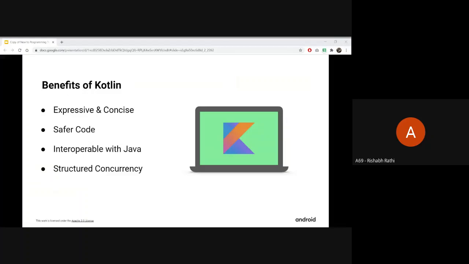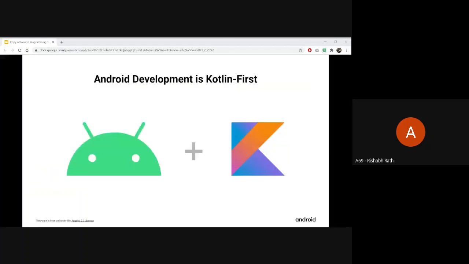Third, the best thing is that it is 100% interoperable with Java, which means you can call Java based code from Kotlin and vice versa. So if you already have an Android app in Java and you want to add some Kotlin to it, you can do that because it is interoperable. Another key benefit that Kotlin offers is structured concurrency with Kotlin coroutines. They simplify background task management for everything from network calls to accessing local data, which are common in mobile applications. Kotlin is now the fourth most loved programming language, according to the Stack Overflow survey. So it will be great learning this programming language.